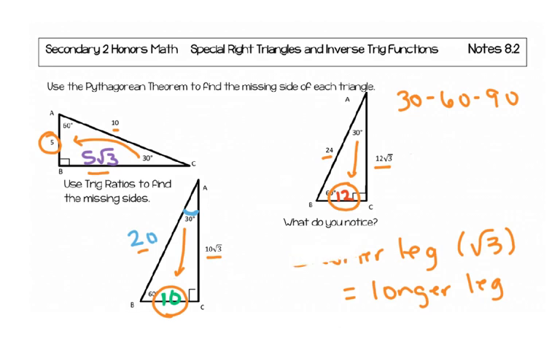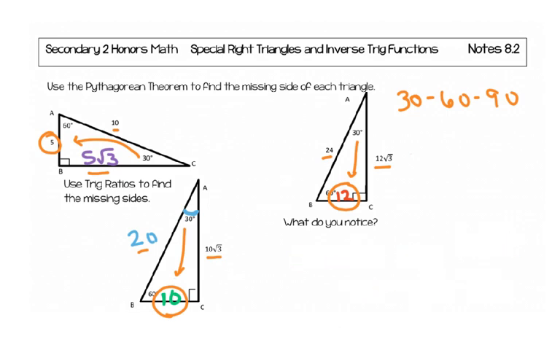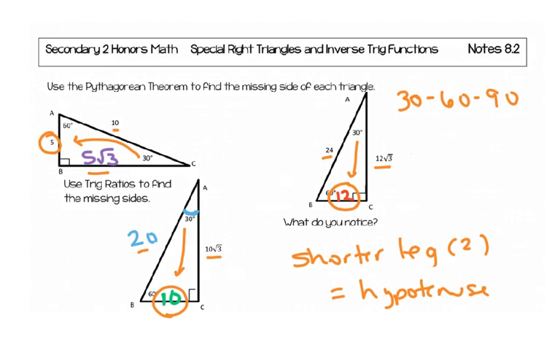Okay, do you notice something about the hypotenuse? Look at the pattern with the hypotenuse. Do you notice that if you take the shorter leg, actually I don't want to erase all of that, if you take the shorter leg and you multiply it by 2, do you notice that you get the hypotenuse? Okay, so that's a pattern that exists in all 30, 60, 90 triangles.